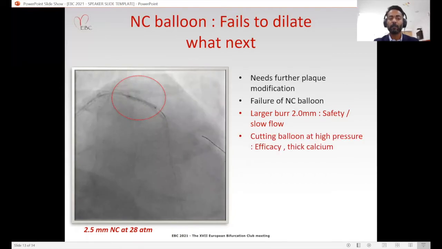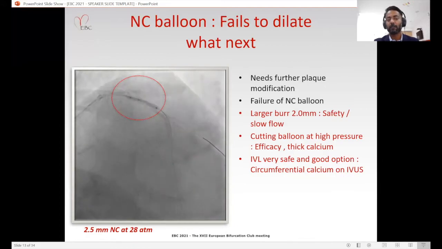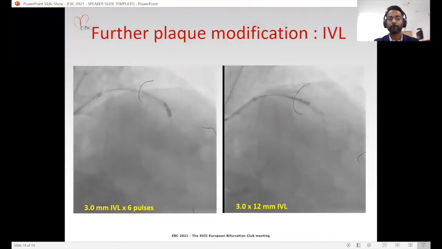Second option could have been to use a cutting balloon at high pressure, which sometimes does not work, as the calcium appeared very thick on IVUS. IVL, we thought, is probably the best option, considering a 360-degree ring of calcium and knowing that IVL and rotablator can be very complementary.